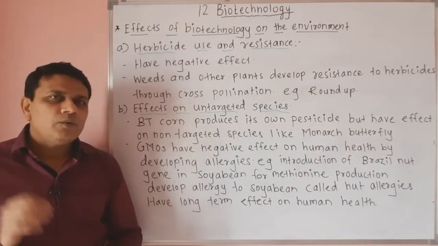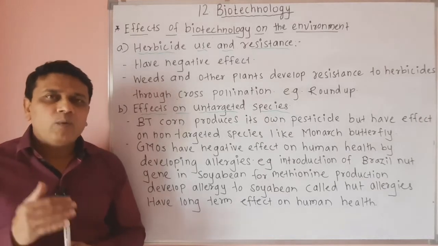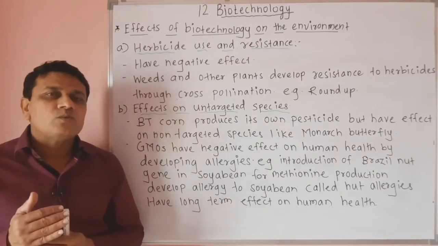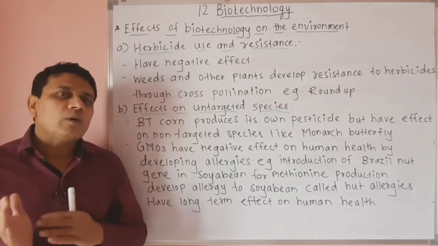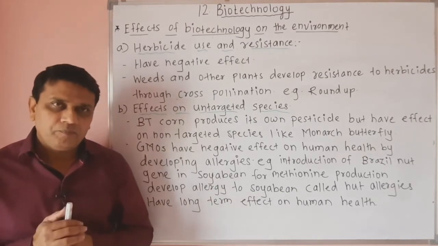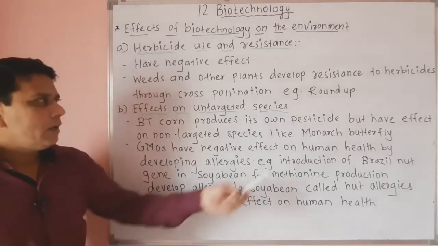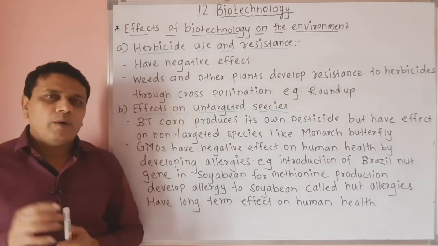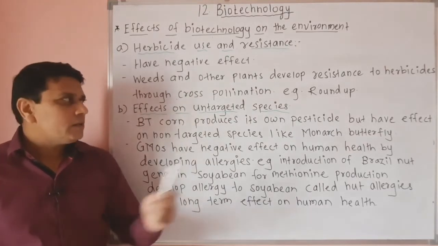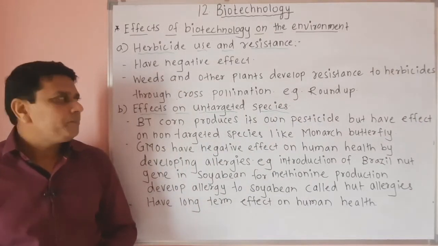Now the negative effect is that the weeds and other plants have developed a resistance to certain types of herbicides due to the cross pollination between them. One example of it is Roundup. So many weeds have acquired resistance against this herbicide, that is Roundup.